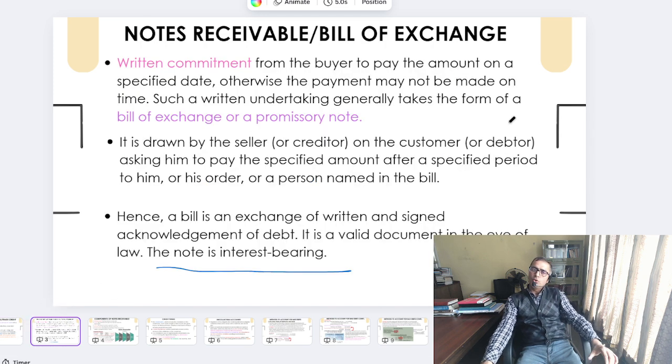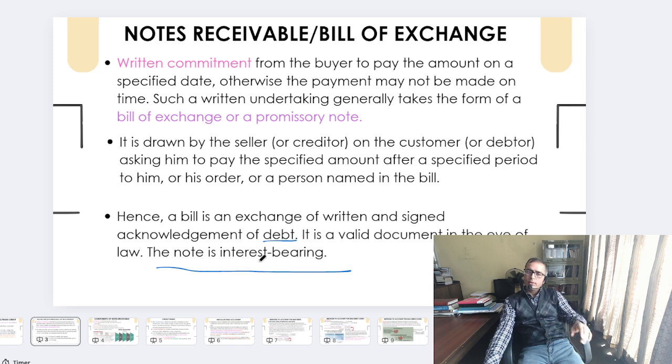Now let's move to the note receivable. This is the case where the customer provides the seller a written commitment to pay the dues figure, and that's why this is also called a bill of exchange or promissory note. The bill of exchange is drawn by the creditor on the customer or debtor, right? That is why it is all about a debt arrangement, you can say a short term debt, right? And the note is interest bearing here. Since the seller takes the credit risk, they would charge interest too, right?